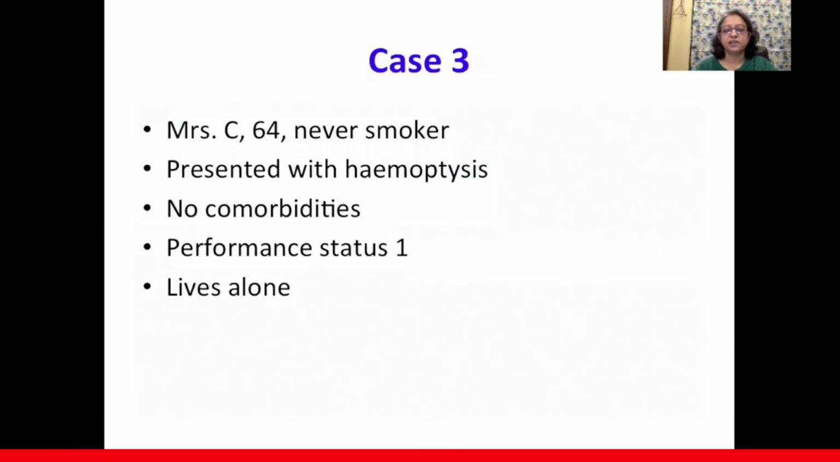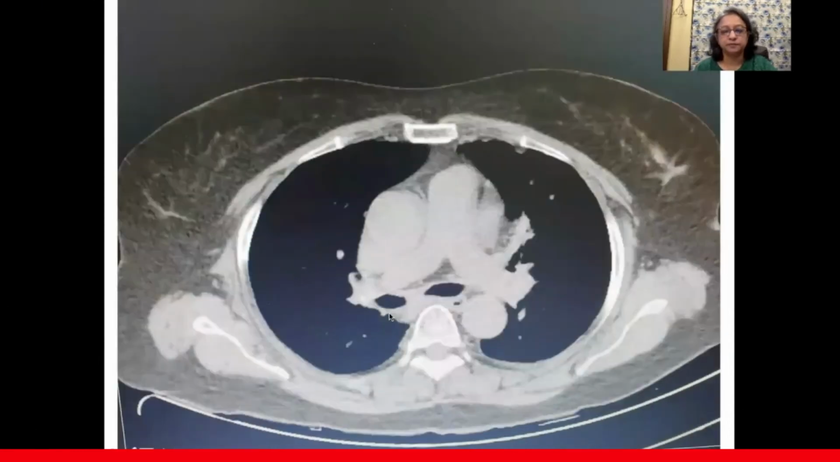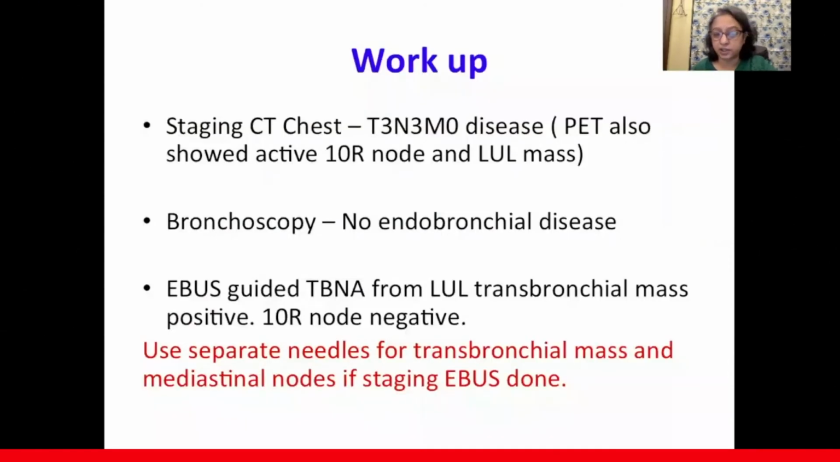For example, in this lady, a 64-year-old who presented with hemoptysis and had this lesion, which looked probably like a blood clot, but it turned out to be a mass in the left upper lobe. But she also had on staging CT a node on the right side, 10R, and a station 7 node as well. So staging CT chest was suggestive of T3N3 disease. PET also showed an active 10R node and a left upper lobe mass. In bronchoscopy, we did not find any endobronchial disease, but EBUS showed that in the anterior segment, there was a left upper lobe transbronchial mass.